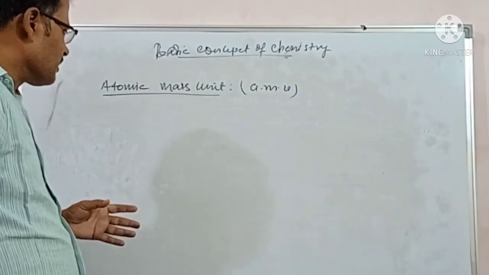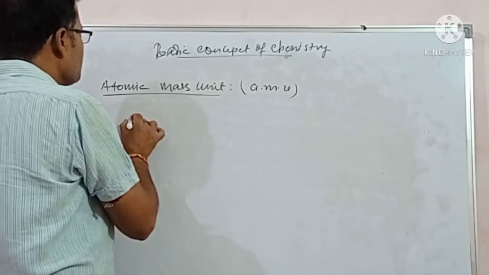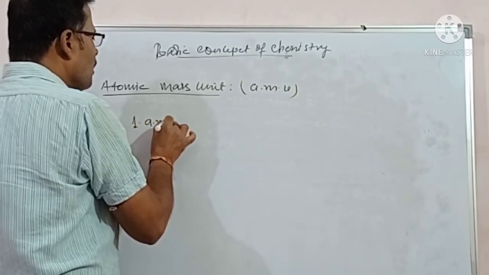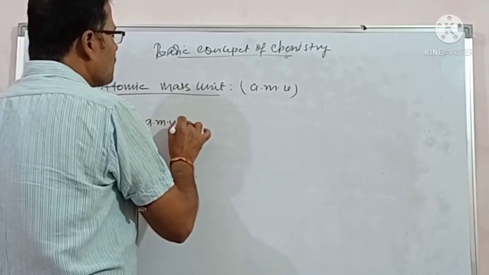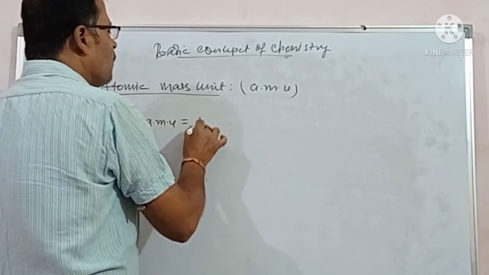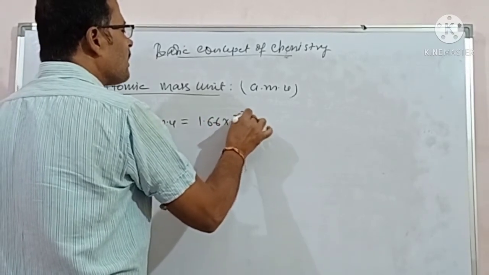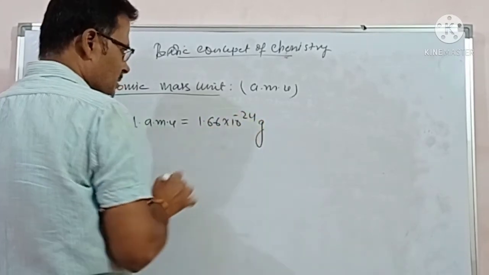Atomic mass unit: 1 AMU can be written as 1.66 into 10 to the power of minus 24 grams.